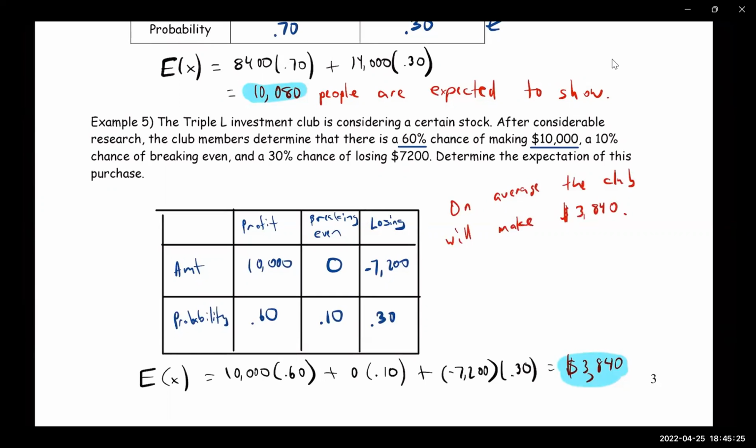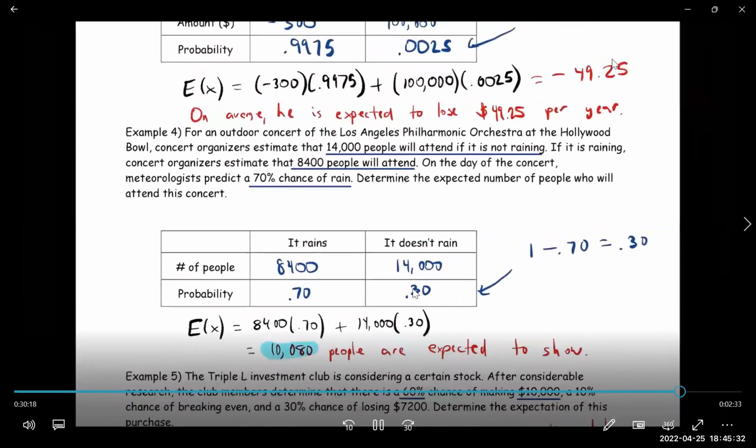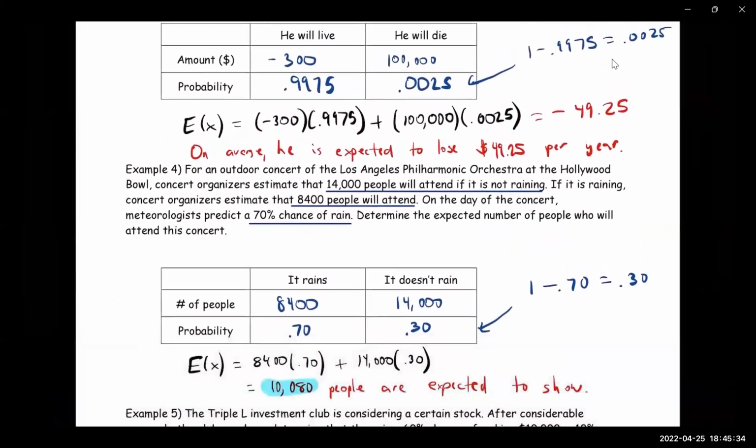All right. Mr. Hernandez, can you go up a little bit more to the top, please? Like right there. Okay, is the 14,000 right there supposed to be negative or no? No, for this one, it was a little different because we were dealing with people, not money. You can have a negative amount of money, but not a negative amount of people. So in this case, it was not.